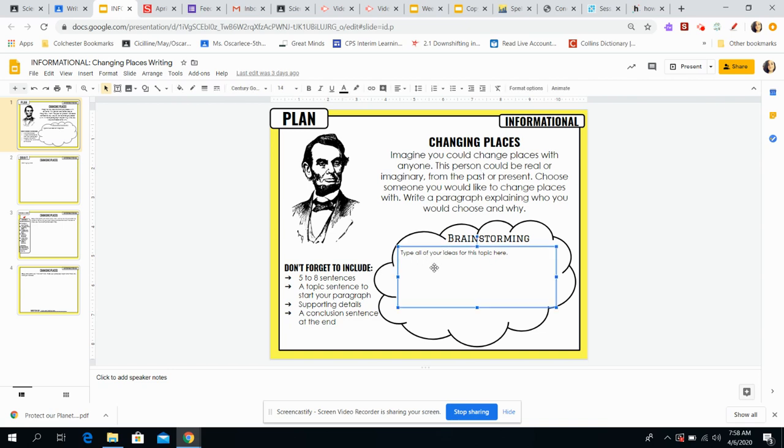So brainstorming, this would be like your planning, just some notes and ideas that you would put in your seed journal. This is just some reminders about what a paragraph includes, and I'll go through this in detail in the video that I make about the writing.